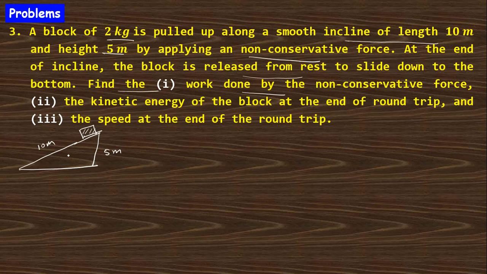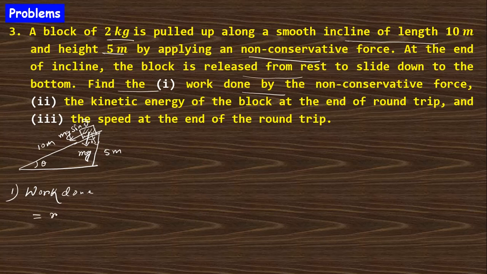Number 1. So you can say this will be theta, and mg acts downward. Along that direction this will be theta, so this will be mg cos theta, and this is mg sin theta. Work done will be force into displacement.